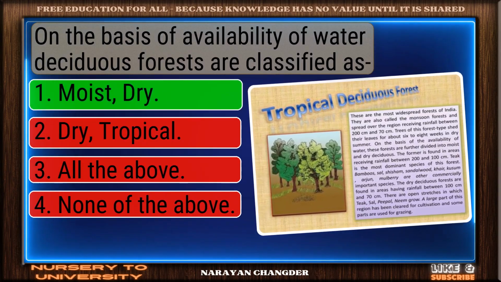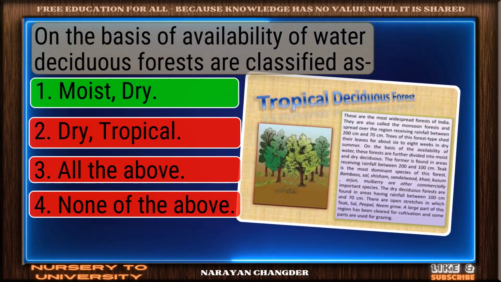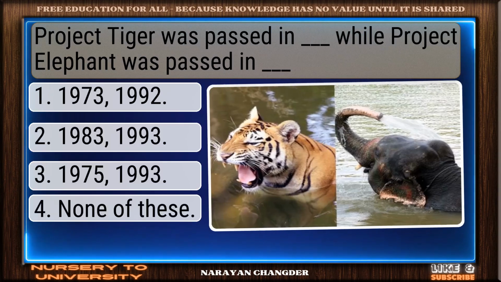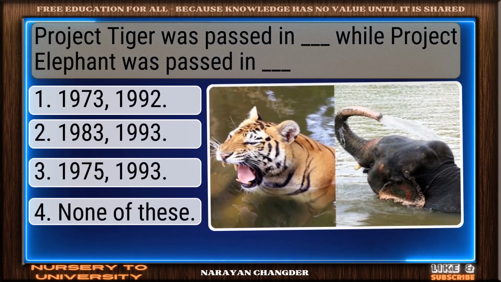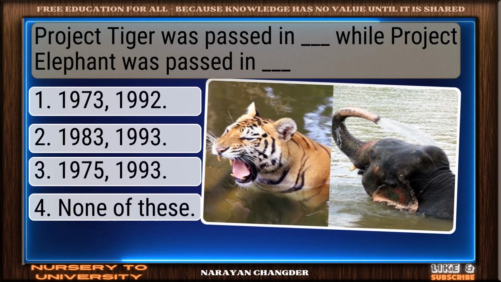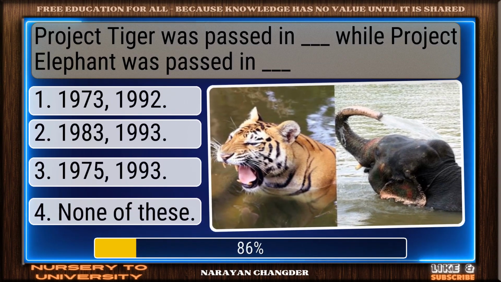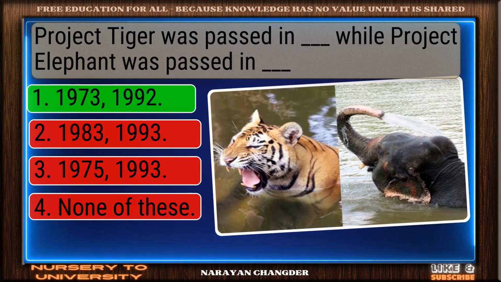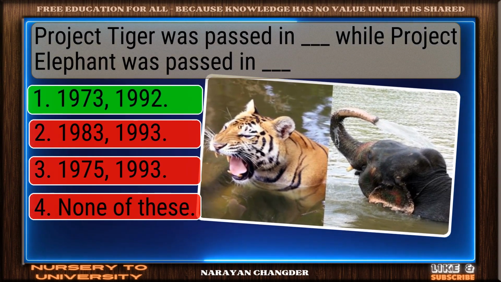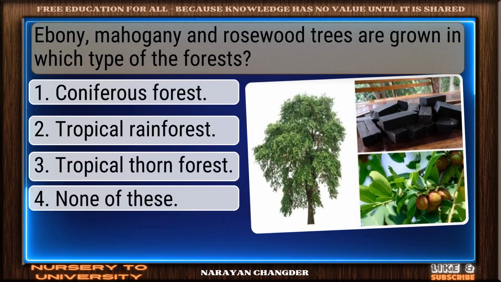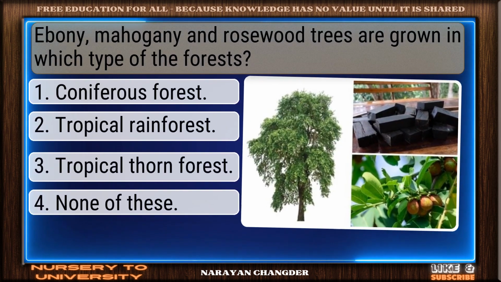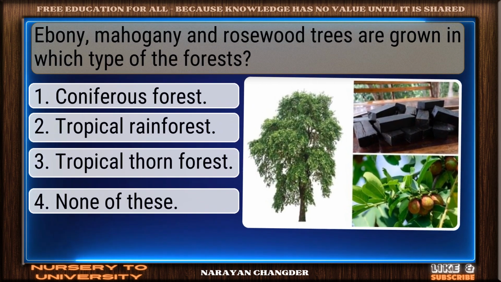Correct response. Moist. Dry is the most accurate answer. Question number 97. Project Tiger was passed in dash, while Project Elephant was passed in dash. Sharp thinking. 1973-1992 is the right choice. Question number 98. Ebony, mahogany, and rosewood trees are grown in which type of the forests?